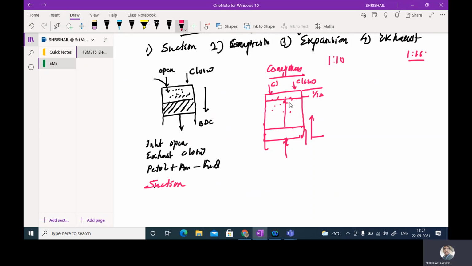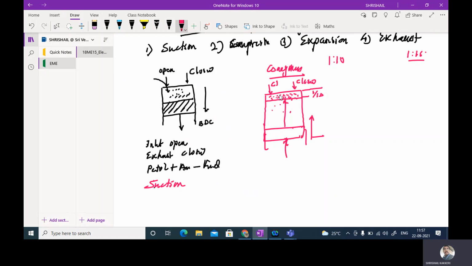The total fuel is compressed, so the fuel will be agitated inside. Whatever air and fuel mixture has been taken in is compressed. It attains a particular temperature: the volume decreases, the pressure increases, and the temperature increases.